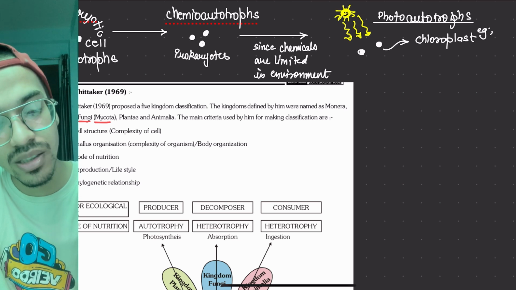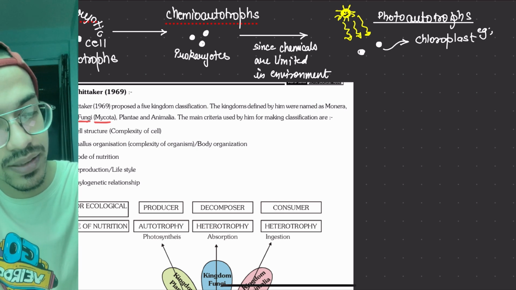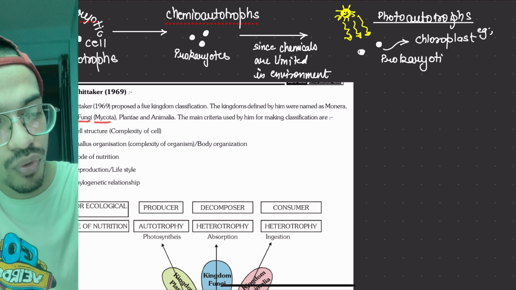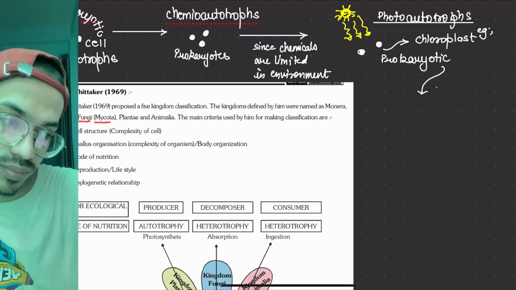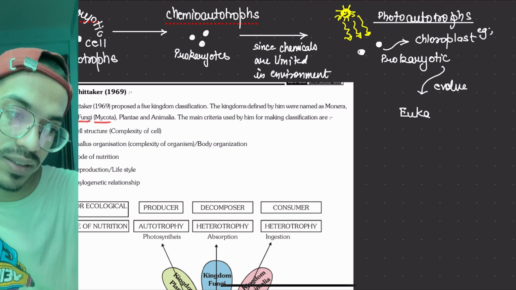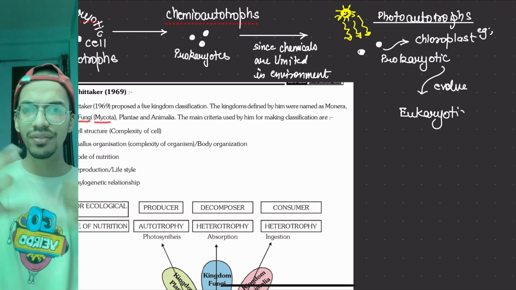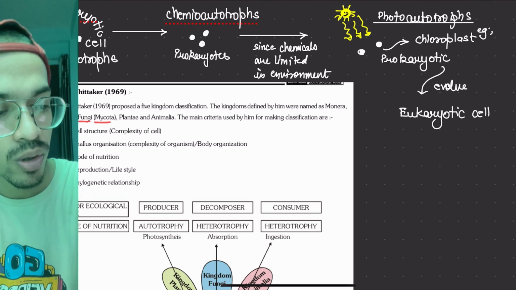Now what happened? Later on, these prokaryotic cells, all prokaryotic cells, here also prokaryotic cells, now they see that we can form more than this. So they evolve further into eukaryotic cells. Becomes more complex over the period of time because complexity will increase. So they become eukaryotic cells. What were there? Protista.